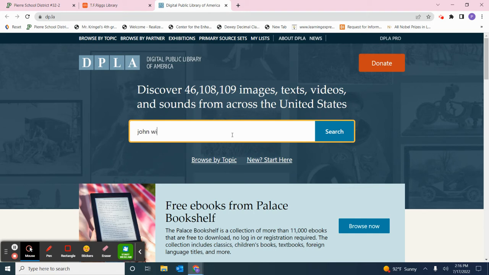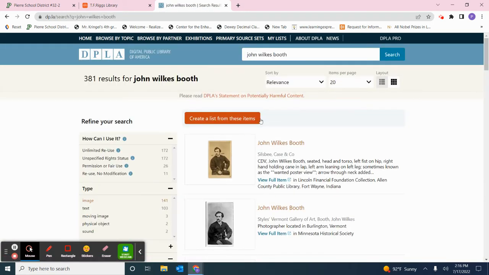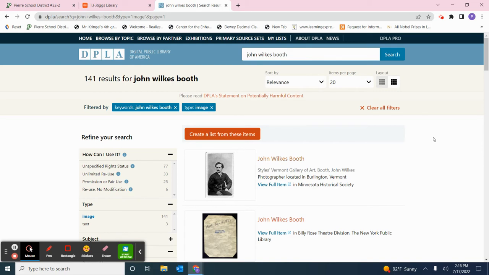So let's do a search on John Wilkes Booth. When I do that, I retrieve 381 results. And if I look, 141 of them are images, 103 of them are text. And so I can actually go to any of these. These are all links. If I just want to look at the images, I can click on images and it redoes my search for me.